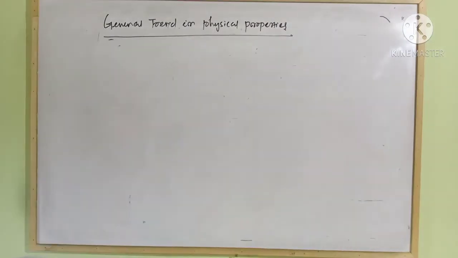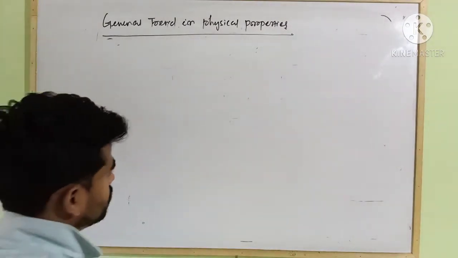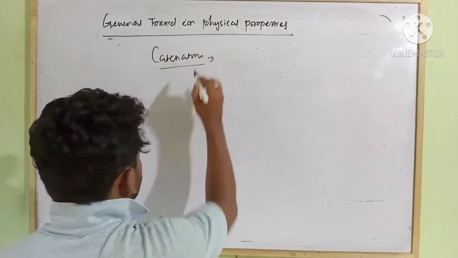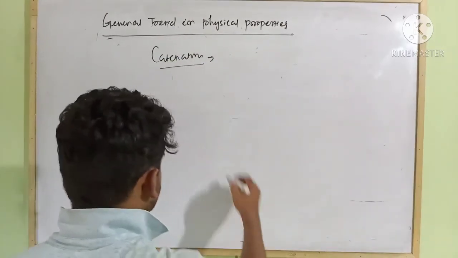Next, catenation. Catenation means chain formation.